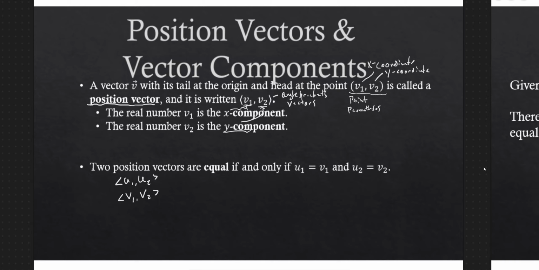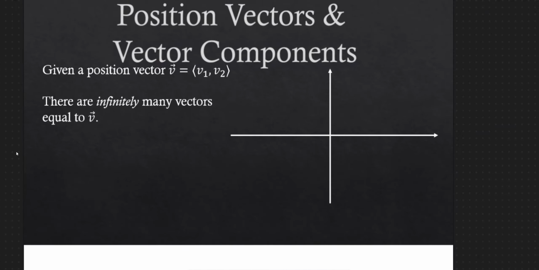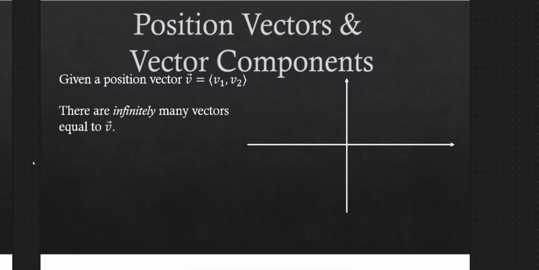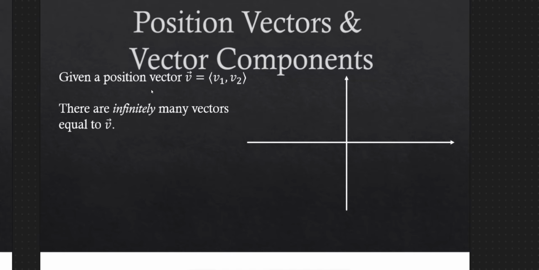All right, so what do we do with this? Let's look at an example. Given a position vector v equals ⟨v1, v2⟩, I'm going to pick a particular one. Let v be ⟨2, -1⟩. Let me draw some axes here.